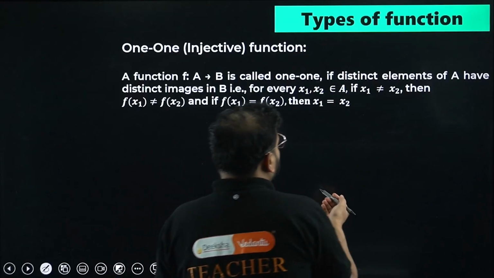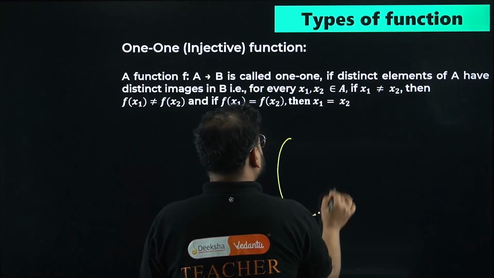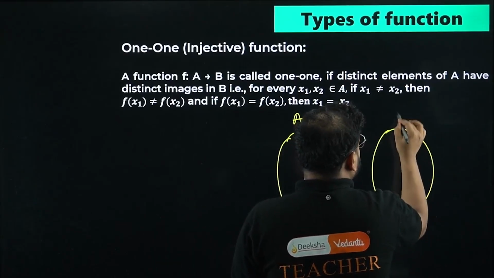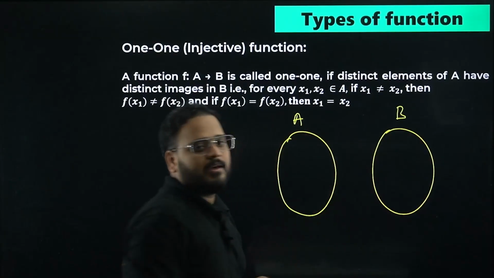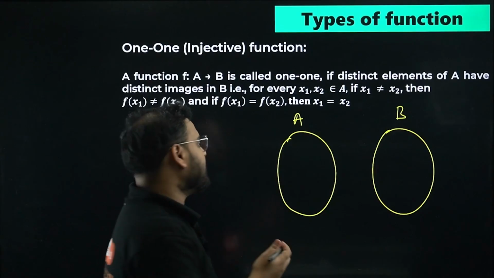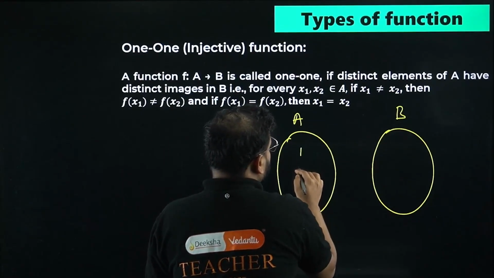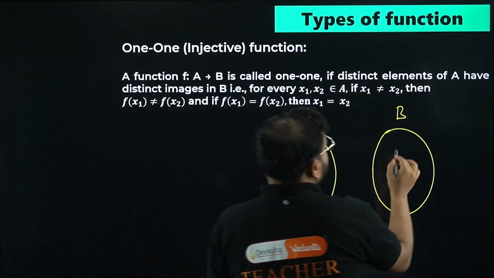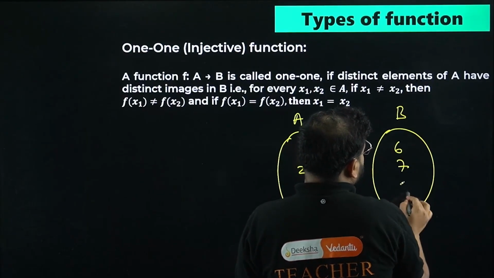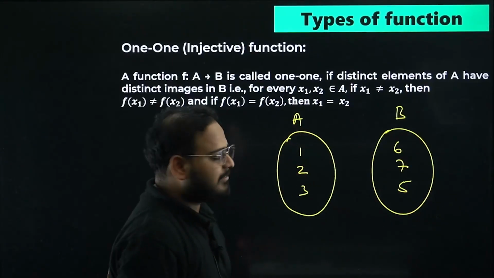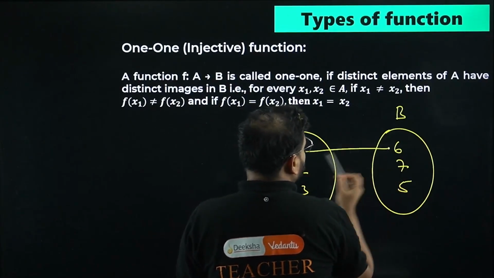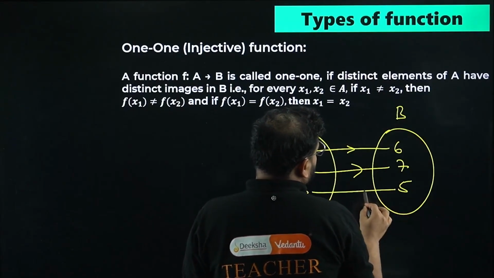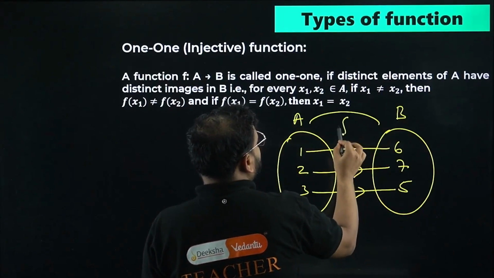If you draw a mapping from two sets, let's say this is set A and this is my set B, with elements 1, 2, 3 in A and 6, 7, and 5 in B, I can map 1 to 6, 2 to 7, and 3 to 5.